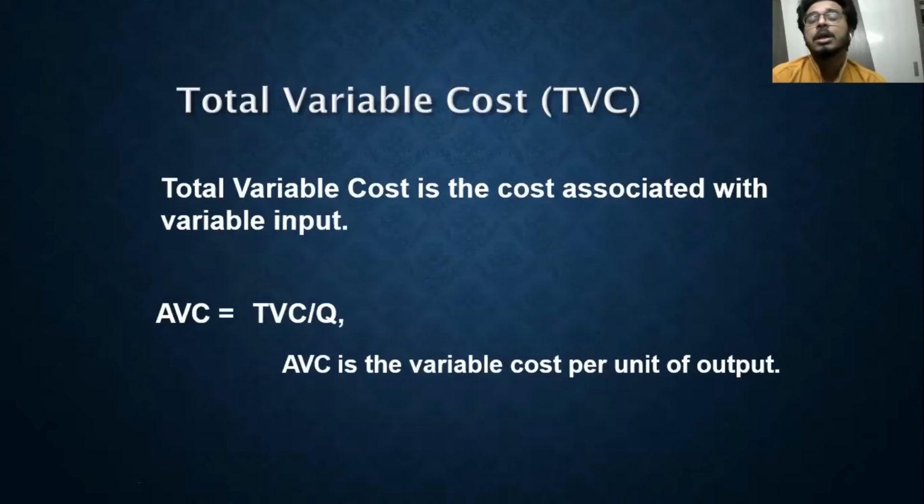All right. The total variable cost is associated with the variable inputs, whatever inputs do vary over the period of time and with the quantity of output produced. And how do I estimate the average variable cost? It's simple. Again, total divided by the quantity. So total variable cost divided by the quantity will give average variable cost per unit of output.